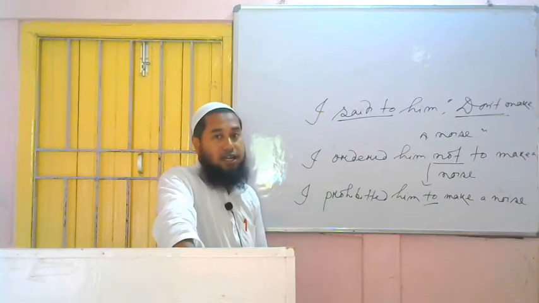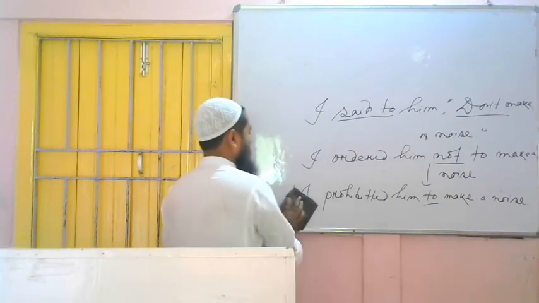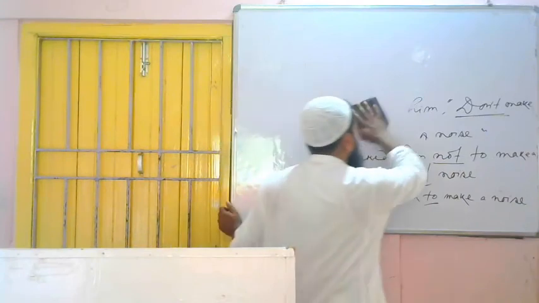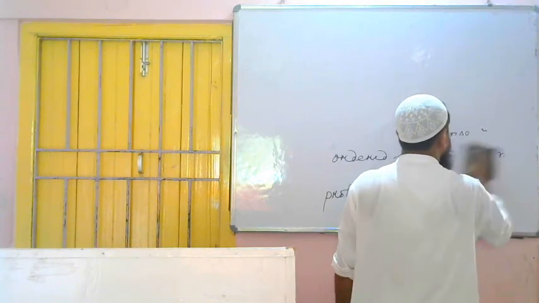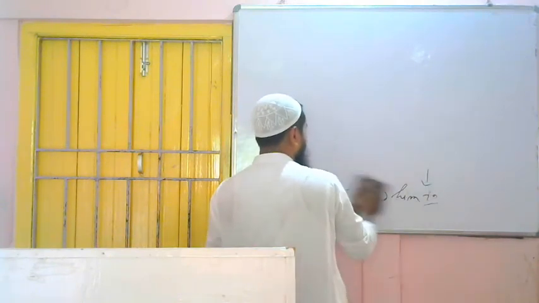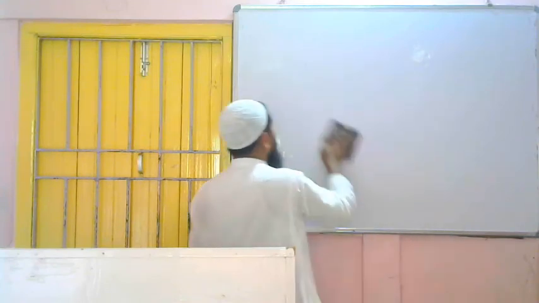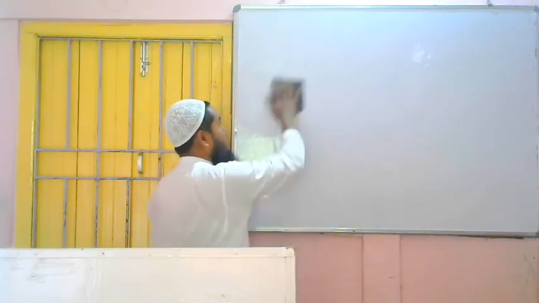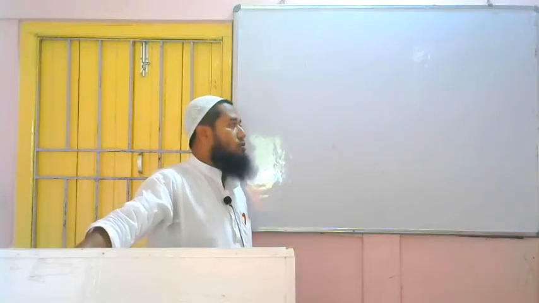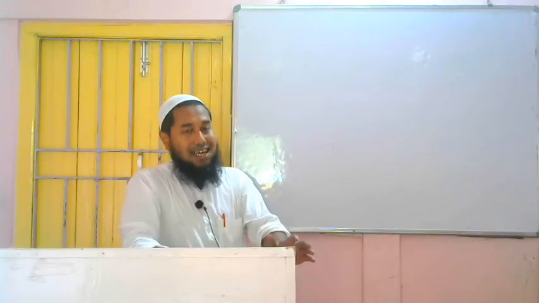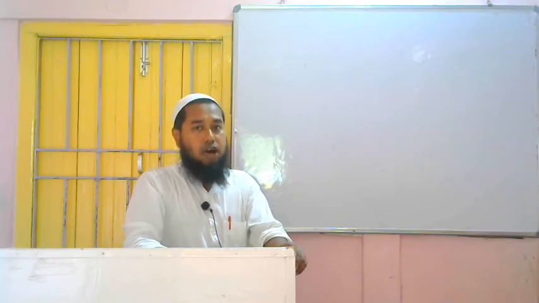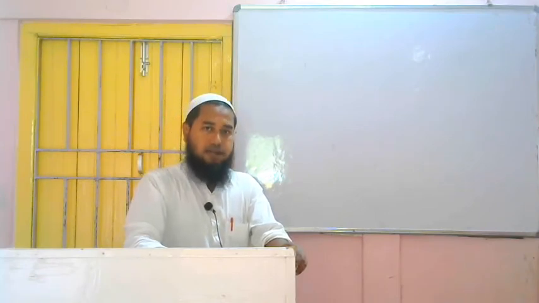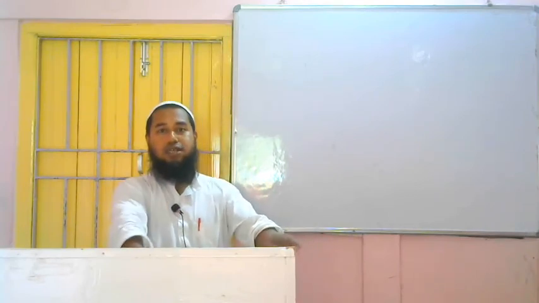Now let's proceed to the next sentence, the optative sentence. What is an optative sentence? The sentence that tells us about a wish or prayer. Very simply, if we try to understand, if the sentence starts with may God or long live, this will be an optative sentence. This is the easiest way to understand.